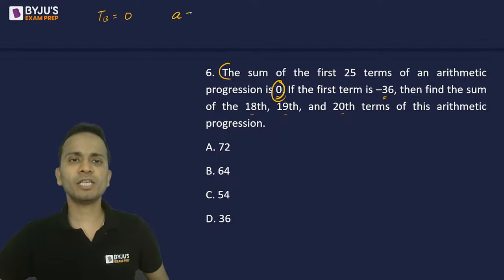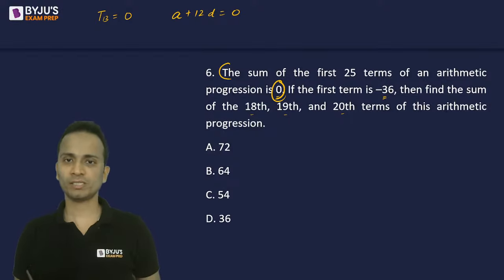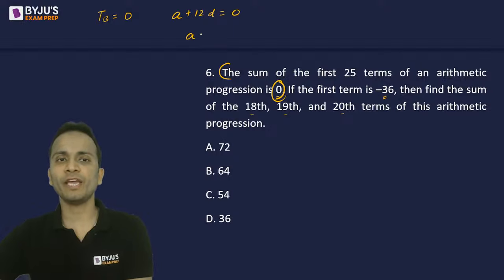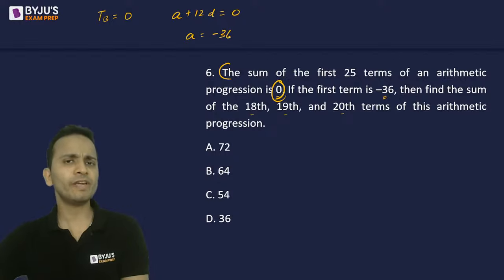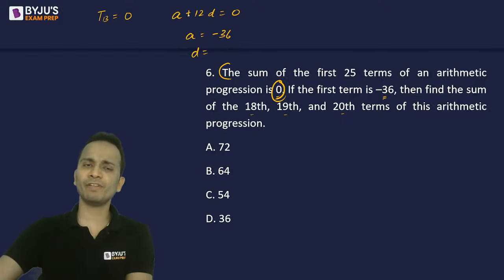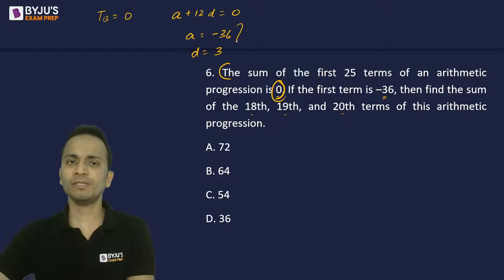Now, how can I write 13th term? It can be written as a plus 12d and that is equal to 0. This is one thing that is given to us. Next thing that is given to us is the first term. That means the value of a. The value of a is given as minus 36. So if value of a is minus 36 and a plus 12d is equal to 0, I can find out the value of d. So substitute the value of a in the given equation, a plus 12d equal to 0. So if I put a as minus 36, the value of d will come out to be 3.